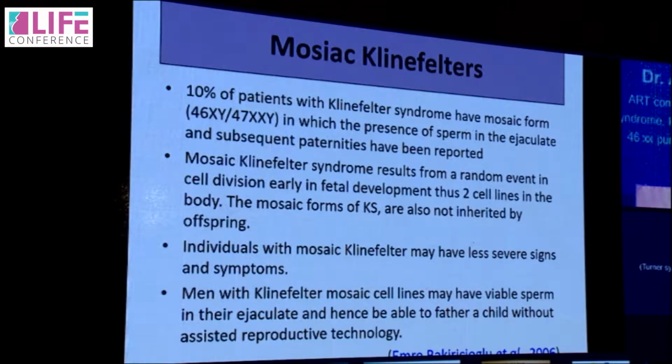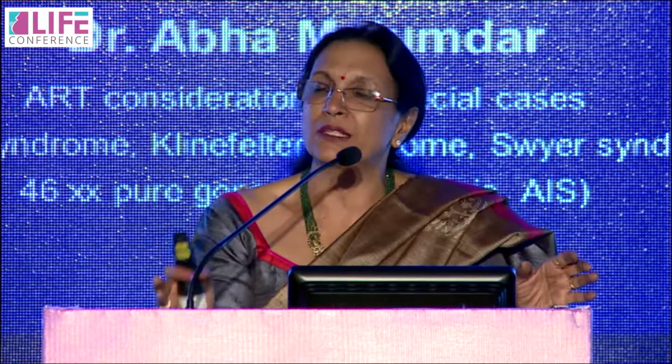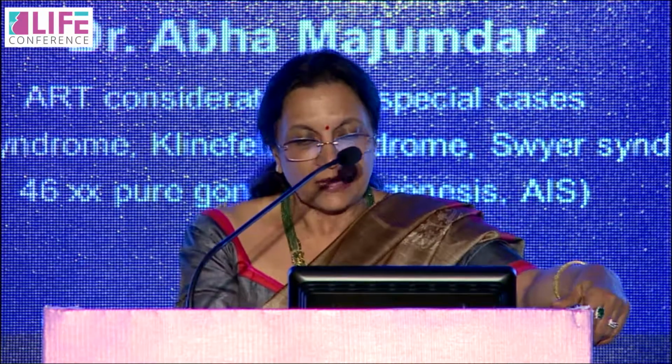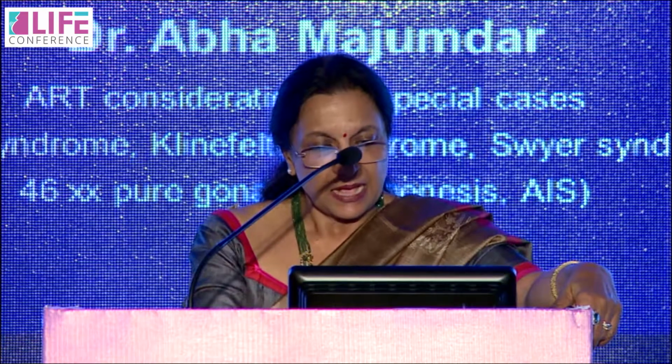What is the future if one has mosaicism of Klinefelter syndrome? 10% of patients will have the mosaic form, and this is a random event in cell division, early in fetal development. Thus, there are 2 cell lines. One cell has 3 chromosomes and one cell has 2 normal chromosomes, and hence a mosaic develops, and they have less severe signs and symptoms.